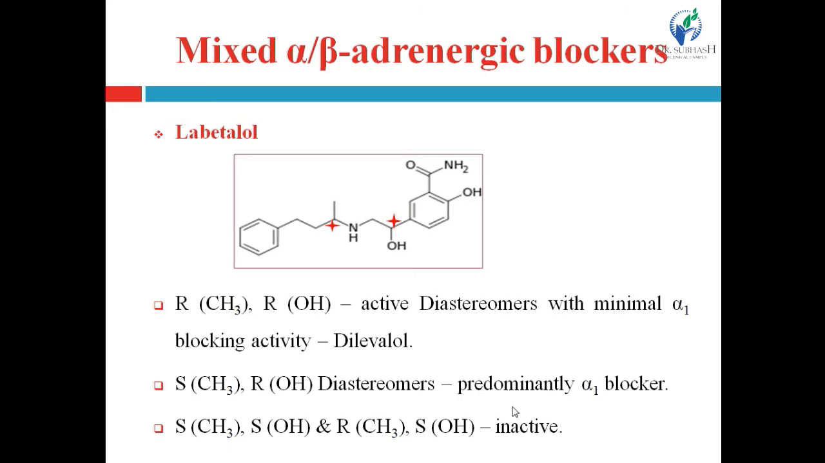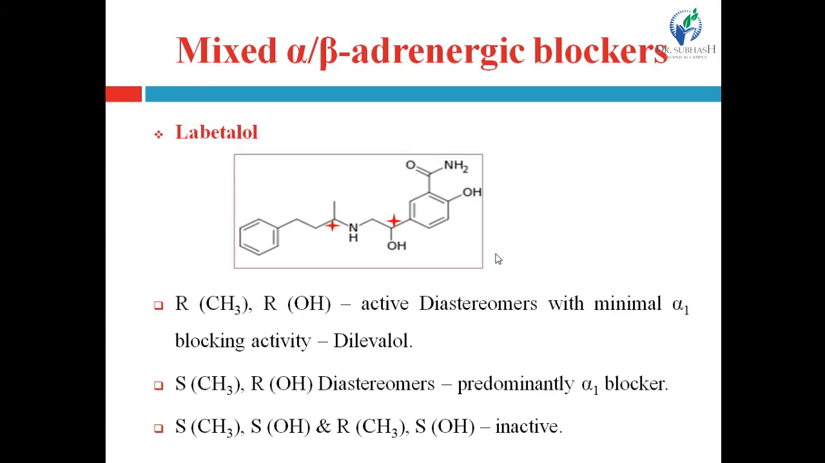Labetalol. In labetalol, see, two stereo centers are present, right? Here two chiral centers are present. One is here and the second one is here. Both are denoted by the red star. Okay. So as we know, the possible stereoisomers can be calculated by the formula 2 raised to n, where n is the number of stereo centers present in the molecule. So here n equals 2, that's why 2 raised to 2 equals 4. That means 4 possible diastereomers can be formed, right?